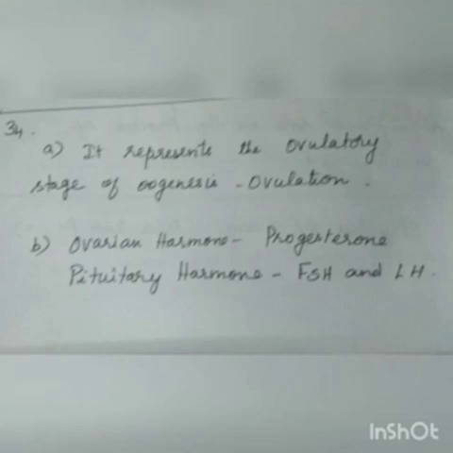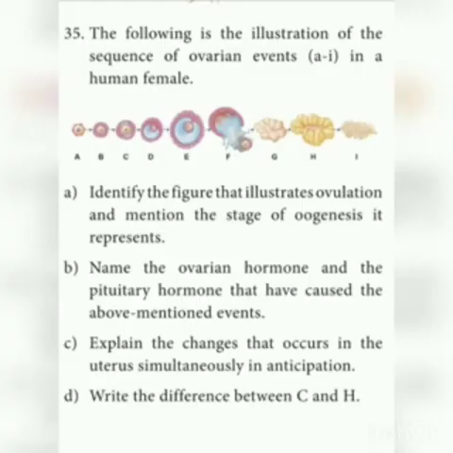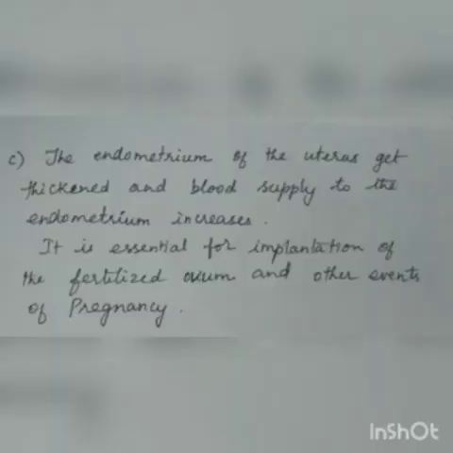Next one: explain the changes that occur in the uterus simultaneously in anticipation. What changes take place in the uterus? The endometrium, the inner lining of the uterus, gets thickened and the blood supply to the endometrium increases. This is essential for implantation of the fertilized ovum and other events of pregnancy.